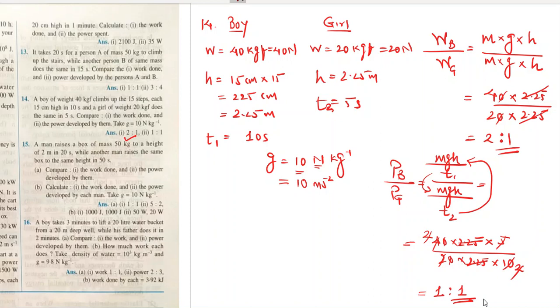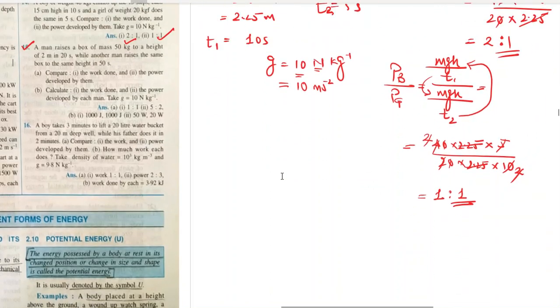So work done upon time taken is the power developed, and if you find separately also the power developed by boy and power developed by girl separately and then put it in the ratio, that also is fine. You will get the same answer, 1:1. That is the correct answer. Don't just copy this, try to understand the method with which I have solved. So 14th is done. The next doubt is question number 15.